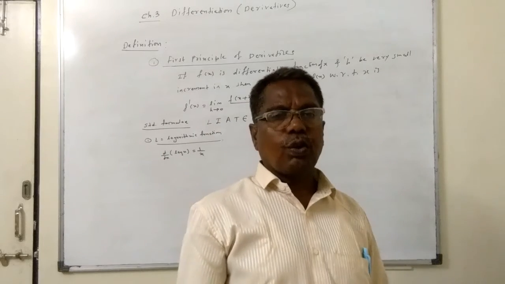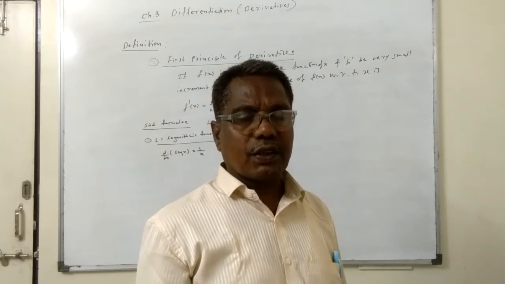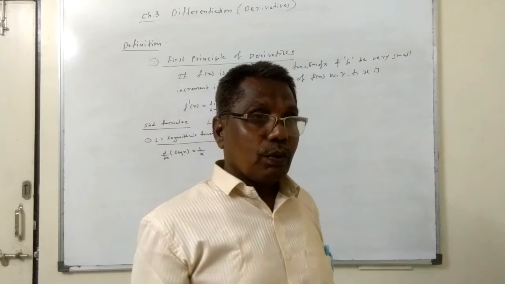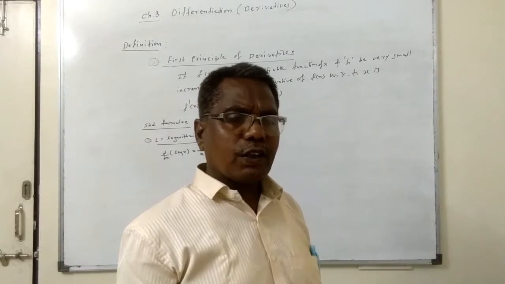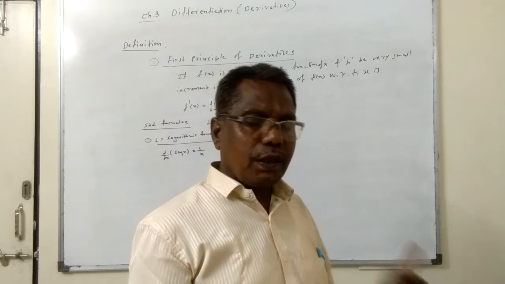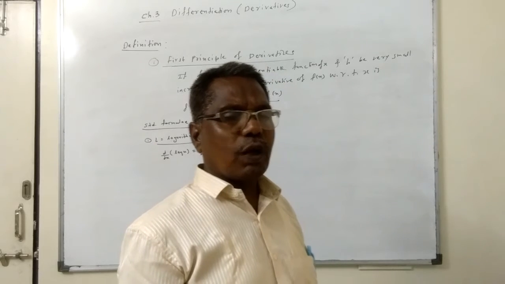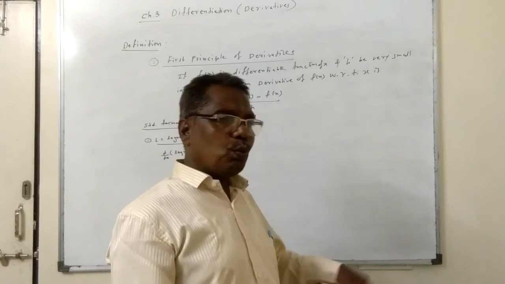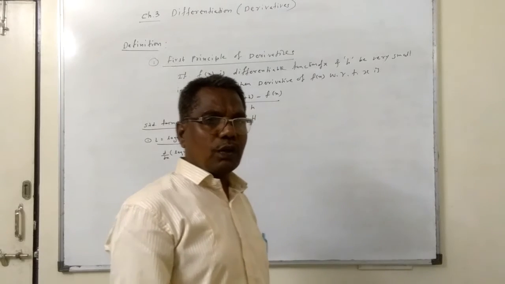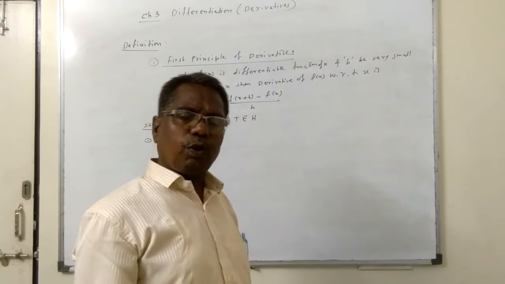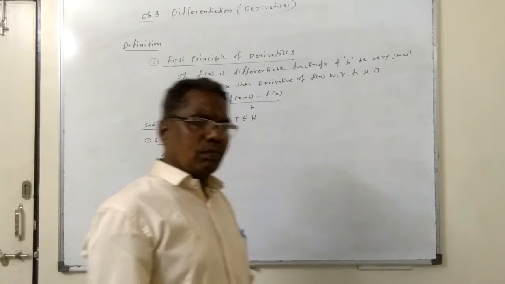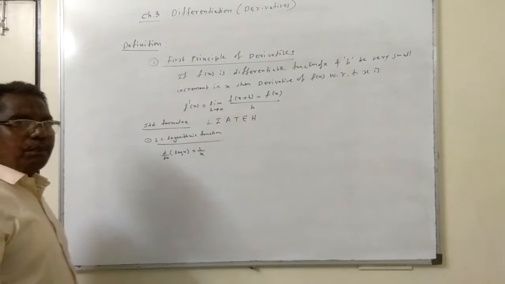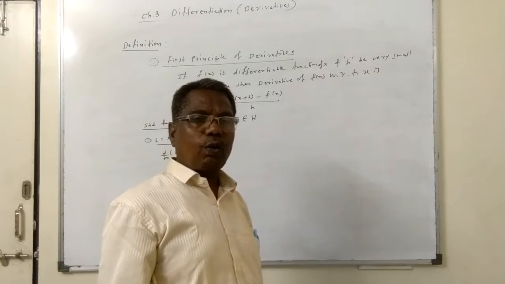d by dx of log x is equal to 1 upon x. This formula must be perfect in your mind. Apply this formula in a lot of examples from the textbook itself. You solve the examples. If you have any problem in the examples, you can contact me.